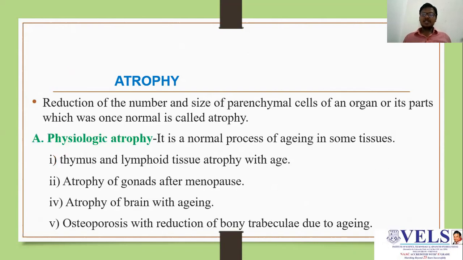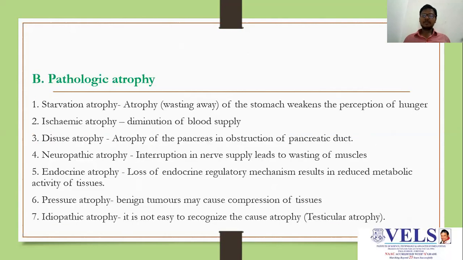Atrophy is the reduction of the number and size of parenchymal cells of an organ. When it is normal, again it will go to the normal condition, that is known as atrophy. Physiological atrophy is a normal process of aging in some tissues. Examples: thymus and lymphoid tissue atrophy with age, atrophy of gonads after menopause in women, atrophy of the brain with aging, and osteoporosis with reduction of bony trabeculae due to aging in postmenopausal women.